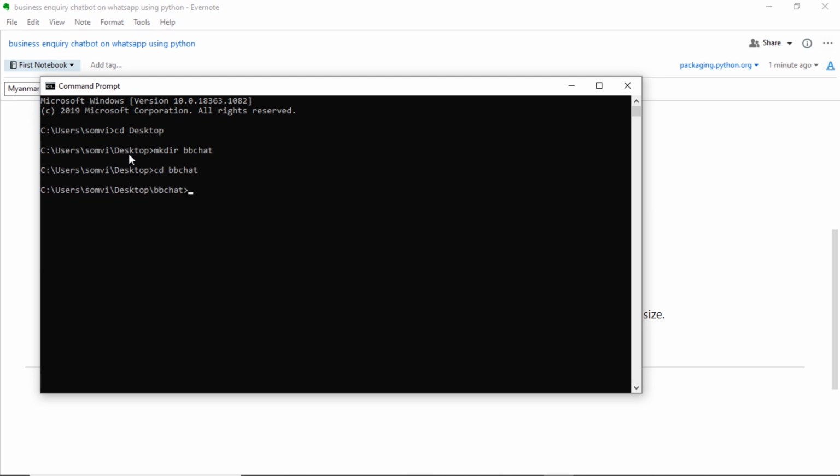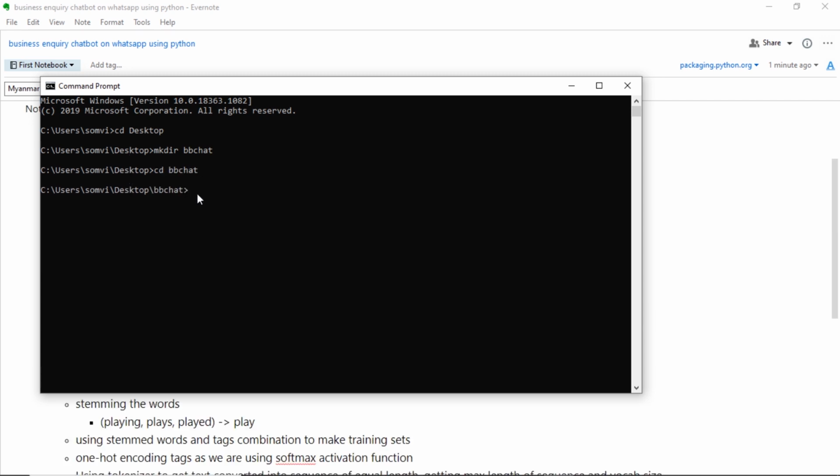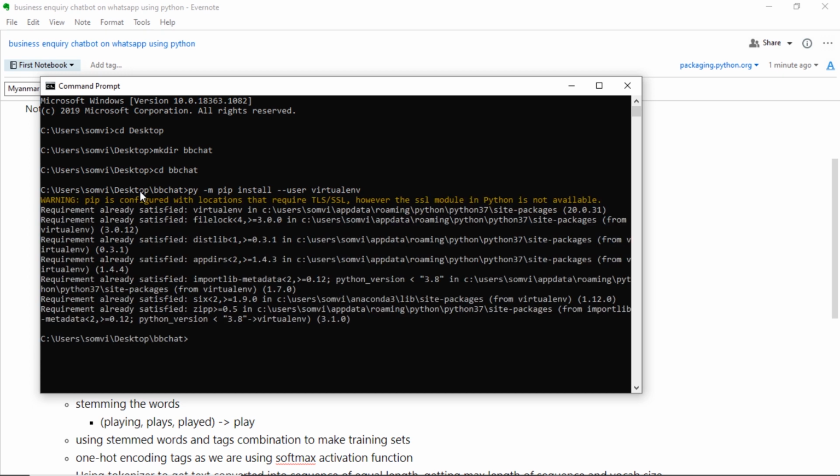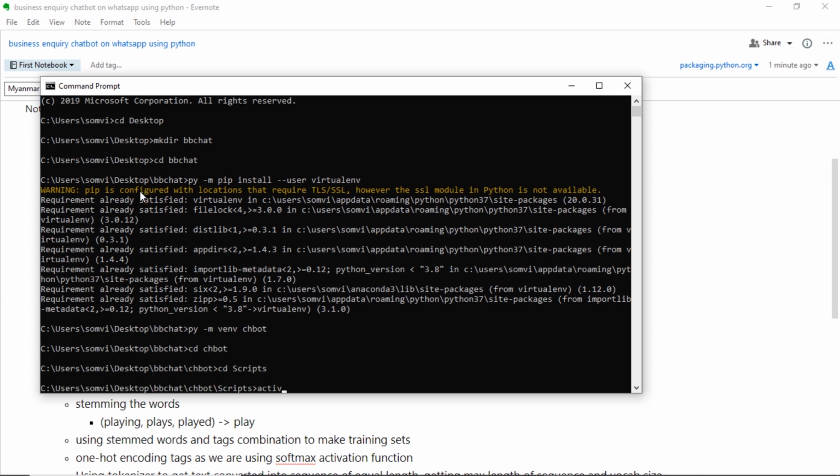We will get into the directory. Once we are inside the directory, we will install the virtual environment if we don't have one, and we can install using this command, and we will create the environment using this command. So once our environment is created, we will activate it, and to activate it we will have to go into the scripts file and activate it.